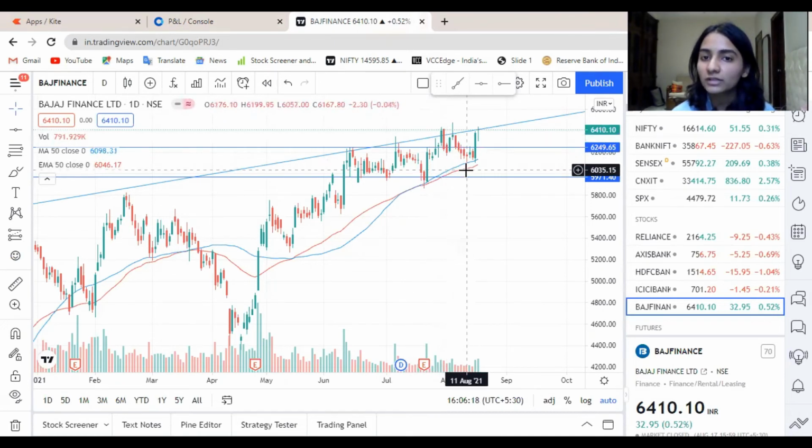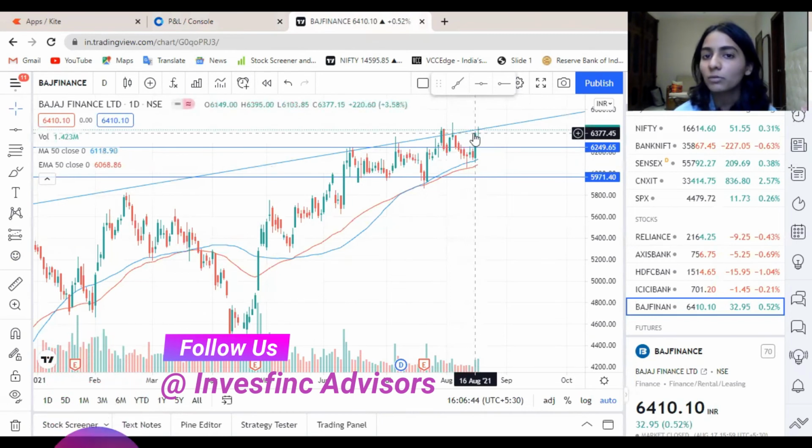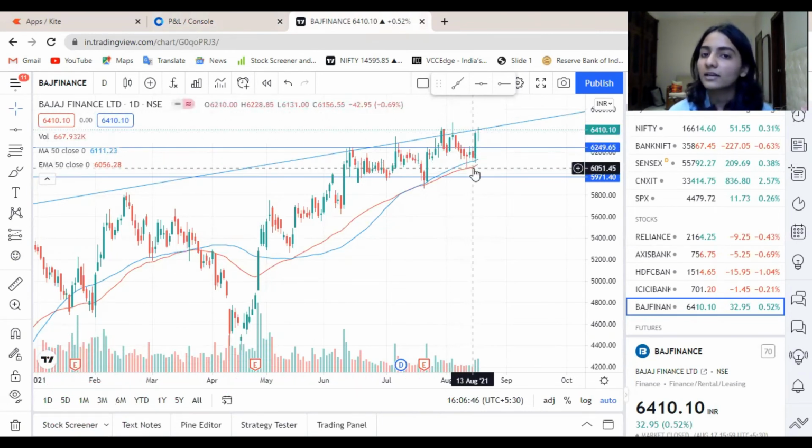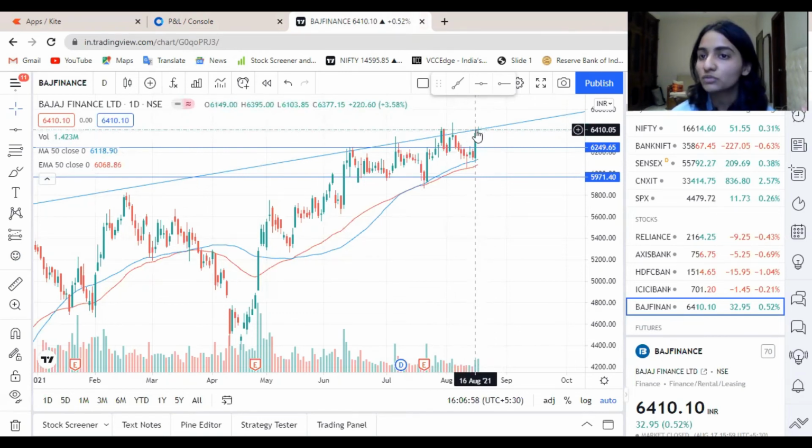As expected, the stock did move down and tested the moving average that we have drawn. It came down to 6,000. That was the day that I squared off the contract, because I had two rationales. Firstly, it had touched the moving average that I have made, and also since it is a large cap stock, I did not expect it to go down that soon. So I thought that it might bounce back and test the resistance, or probably just break out. So I sold the contract over here and did not trade again on this stock. As expected, it did go up, and now it is currently at 6,400, which was the strike price that I had with me.